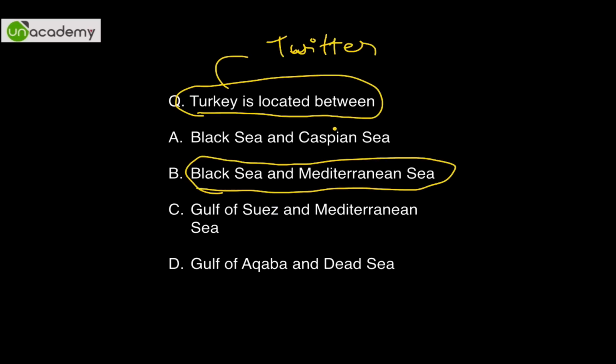Okay, Caspian Sea is towards Asia, way towards Asia. Gulf of Suez is a part of Red Sea, and Gulf of Aqaba is also a part of Red Sea. Dead Sea is between Jordan, Israel and Palestine, and obviously Mediterranean Sea is surrounded by 20 different countries. So the answer is Black Sea and Mediterranean Sea.